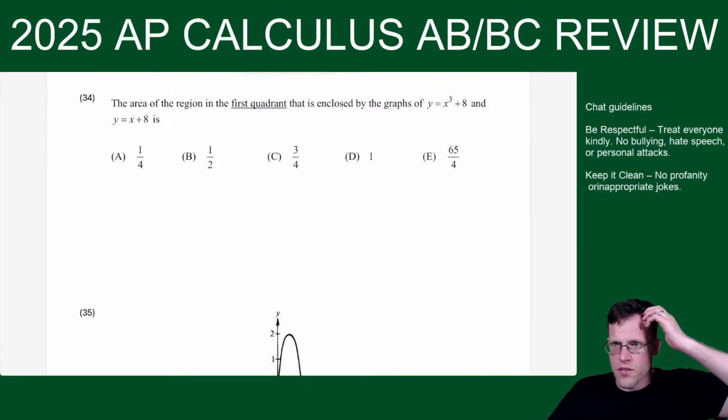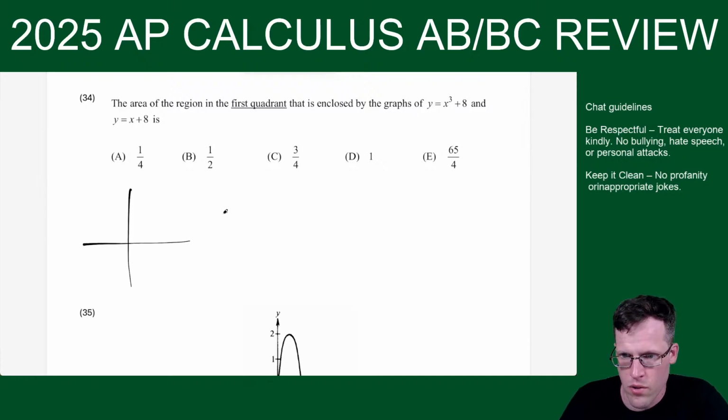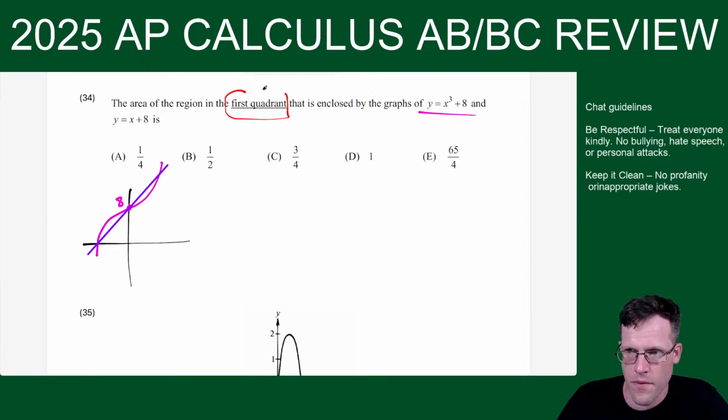All right, now this one, here we go, unit 8. The area of the region enclosed by these two graphs. So I'm going to draw out first the more complicated one, x to the third plus 8. With this one, I just think of x to the third power like this, and then just know that it's shifted up 8. So like something like this. Here, that's going to be at y equals 8. And then we have y equals x plus 8, which is a straight line like this. This is not necessarily drawn to scale, but it's going to be something like this. Okay, but they're saying in the first quadrant. So we're just talking about this piece.